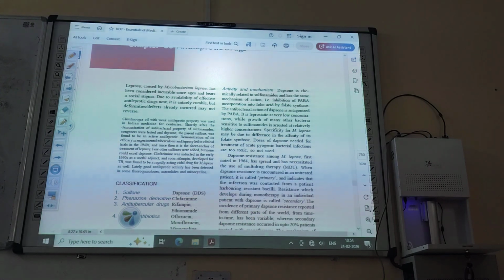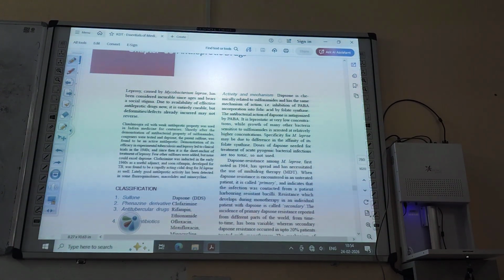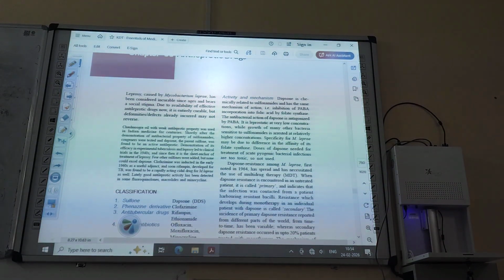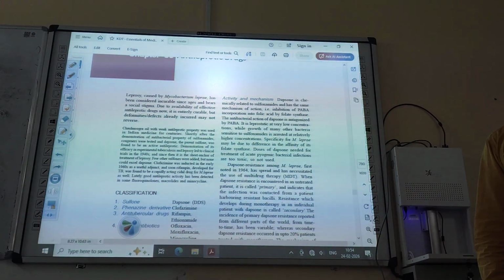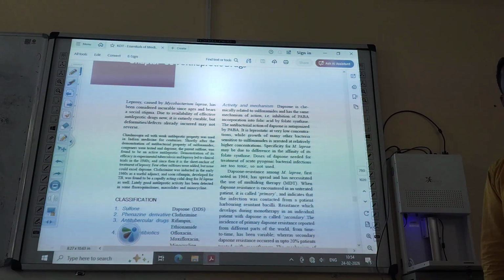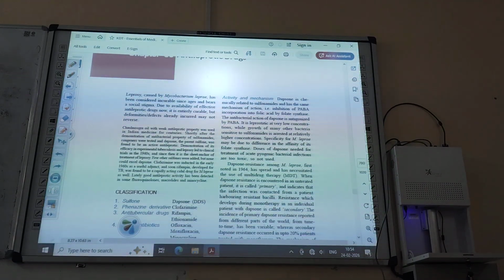Dapsone is chemically related to sulfonamides. In antibiotics we have studied sulfonamides. Sulfonamides are antibacterial, and antimalarial also.